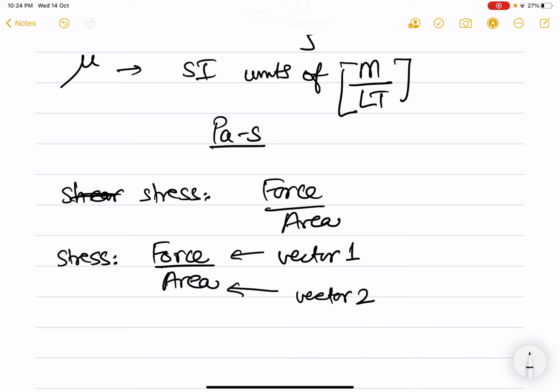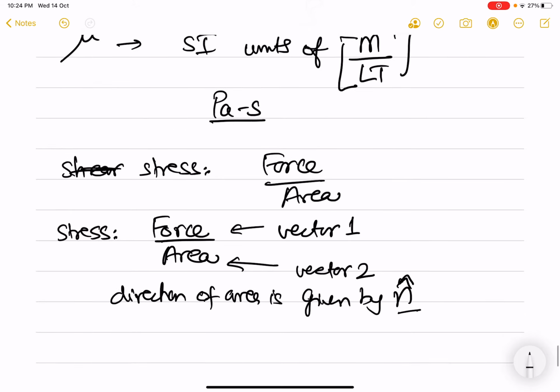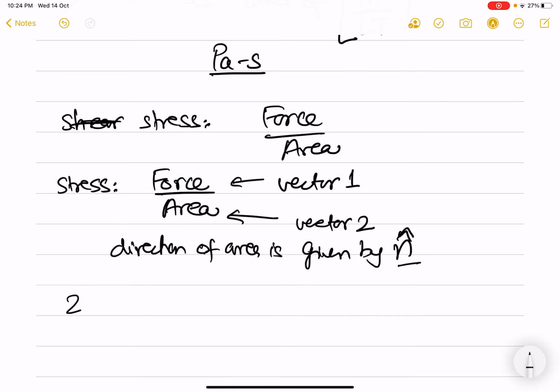You will say area is a scalar, but the direction of area is given by n. And we have seen on a curved volume, on different points on the surface area, the direction of n changes. So now we have two vectors, a vector f and a vector a, whose direction is n.